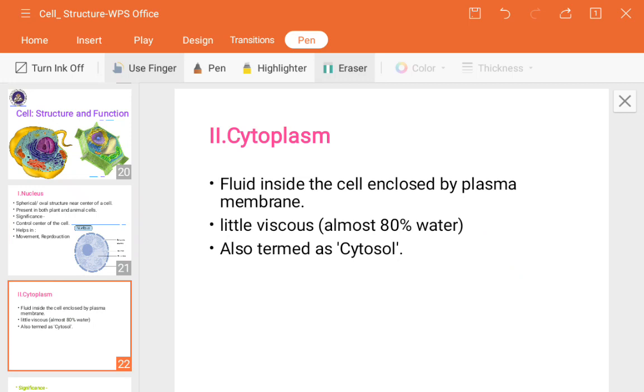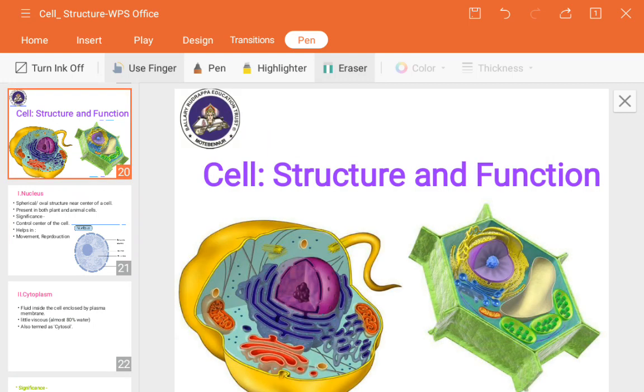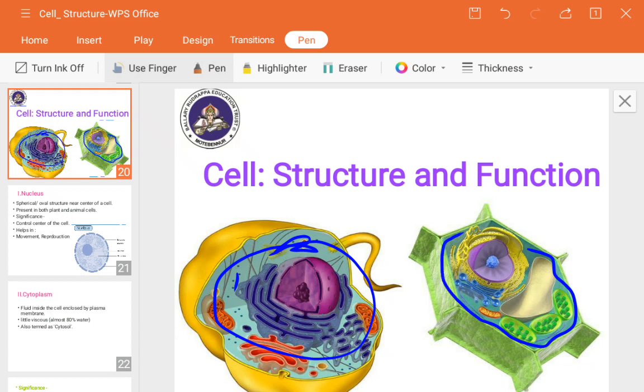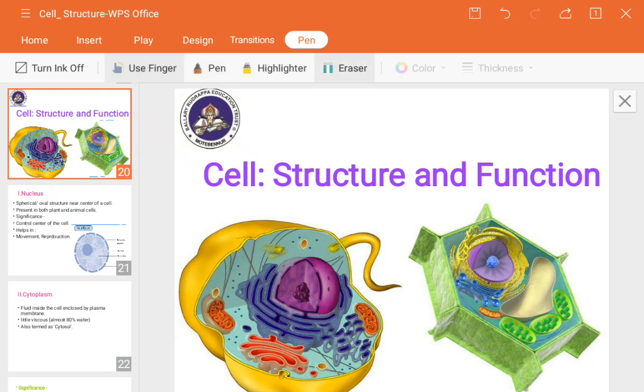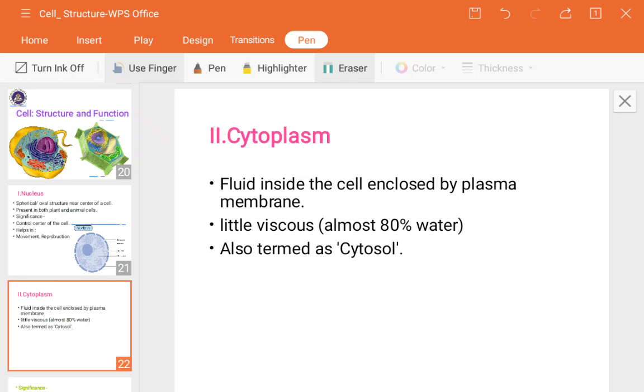So in the cell you can see the same colored portion, and this all same colored portion inside here is nothing but the cytoplasm. So the cytoplasm is a liquid fluid substance enclosed by the plasma membrane.